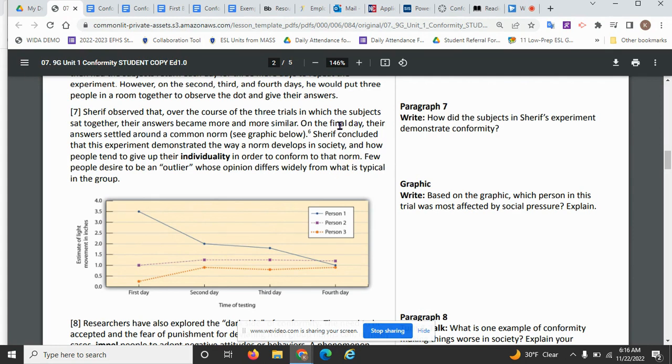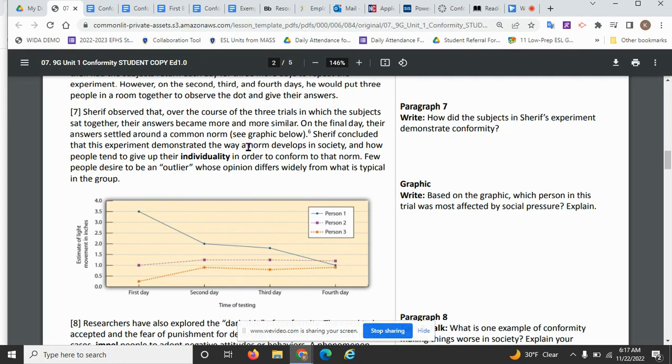So on the final day, their answers settled around a common norm. So they all came together on the final day. Okay. Another detail is that he concluded the experiment demonstrated the way a norm develops in society.